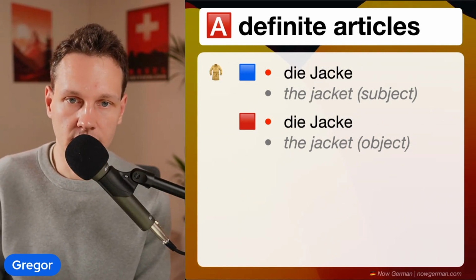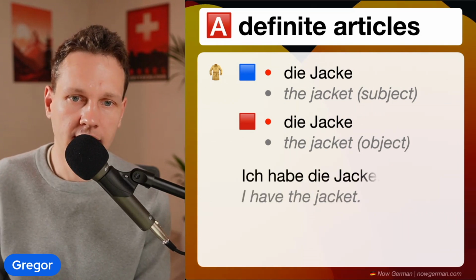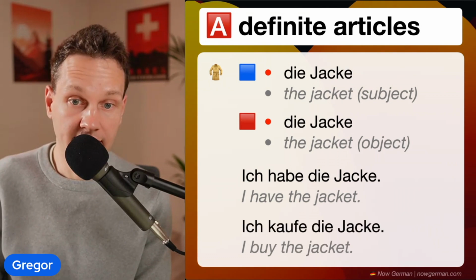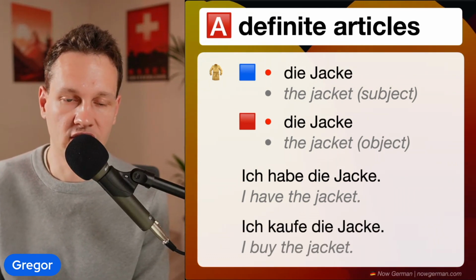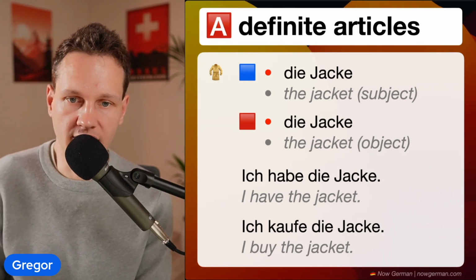And the same is also true for feminine, die Jacke, the jacket. For example, ich habe die Jacke, I have the jacket. Or ich kaufe die Jacke, I buy the jacket. Kaufen, to buy, is also a verb that goes with an accusative object.